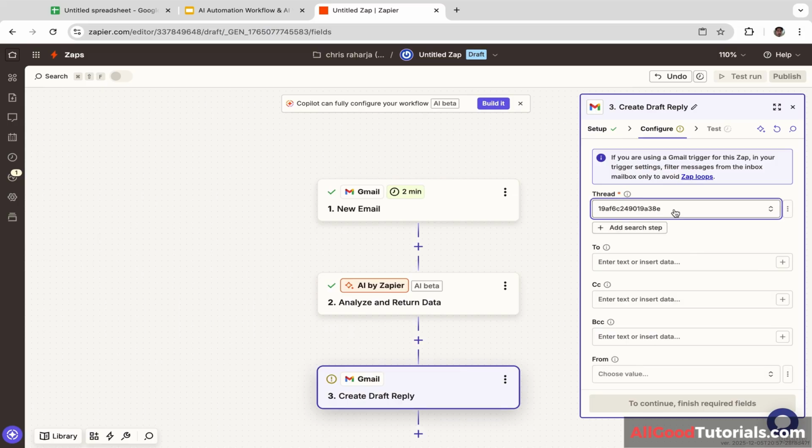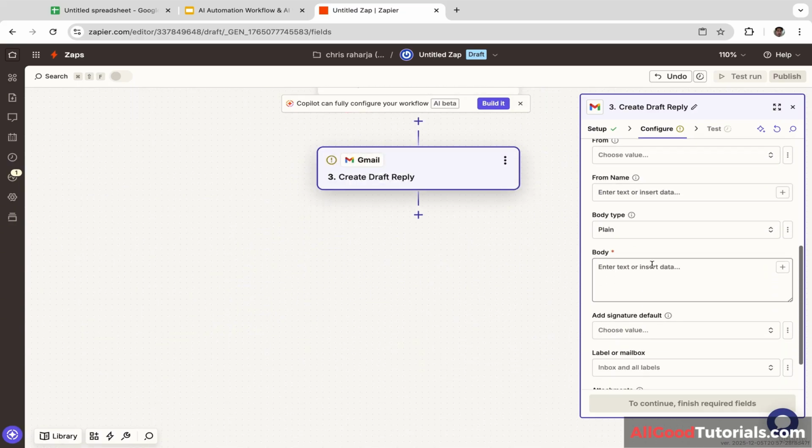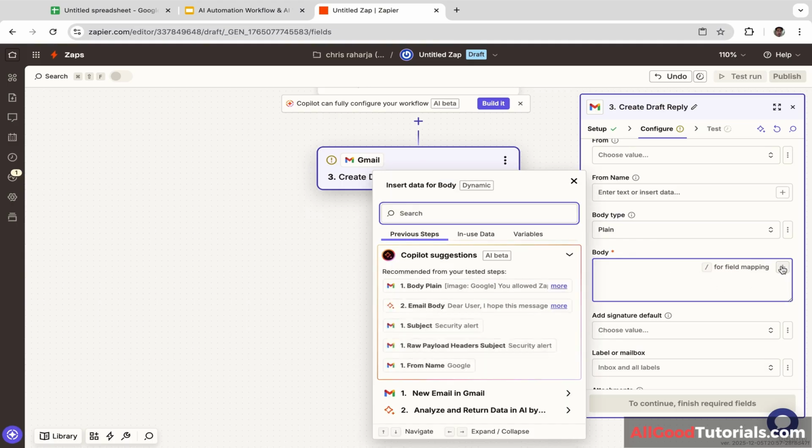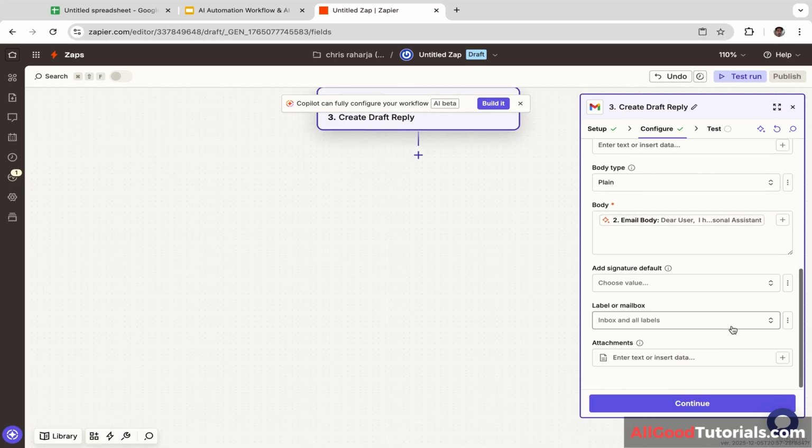For the thread, we are going to select this one, and let's scroll down a little bit. For the body, we are going to add the email body, so let's click this. And we are going to keep the rest blank.